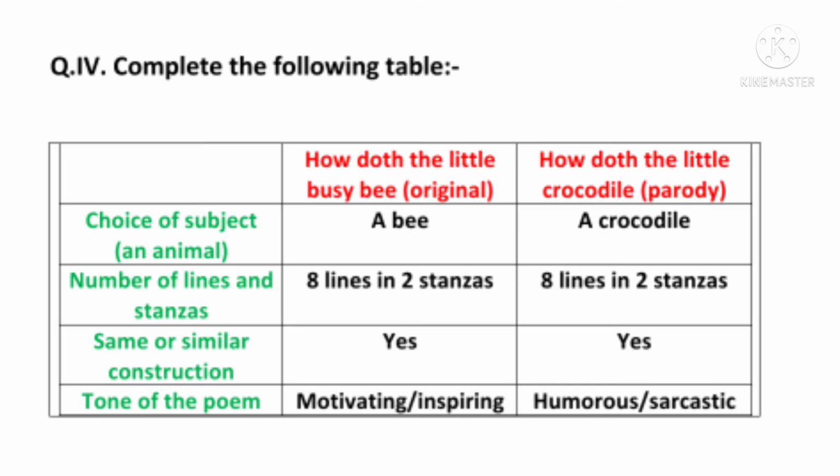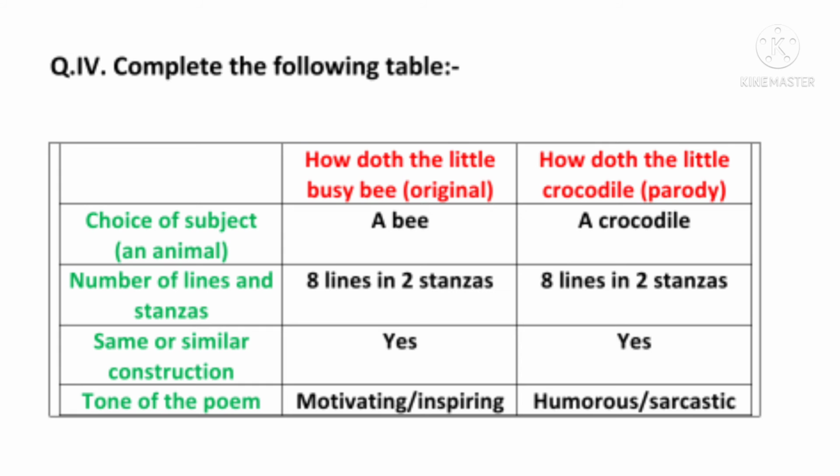Next we have: complete the following table. Over here, students, this table will be given and you have to complete it, what is original and what is parody. First we have choice of subject, which means choice of an animal.